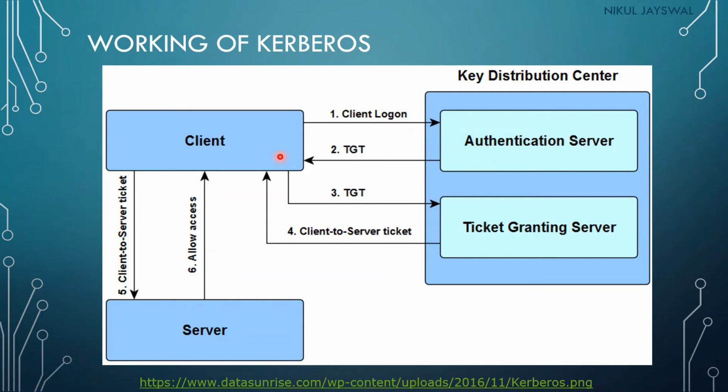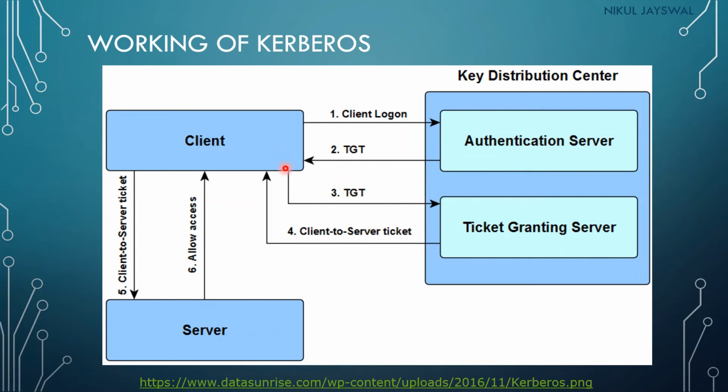Now the client will send the TGT to the ticket granting server. When the ticket granting server receives the TGT, it can easily understand that the particular client is authenticated by the authentication server. Clear? Now it will verify the TGT, and if the ticket granting ticket is valid, then the client to server ticket will be provided to the client.